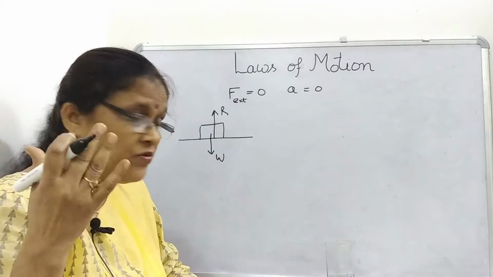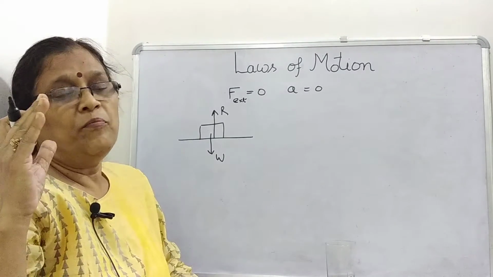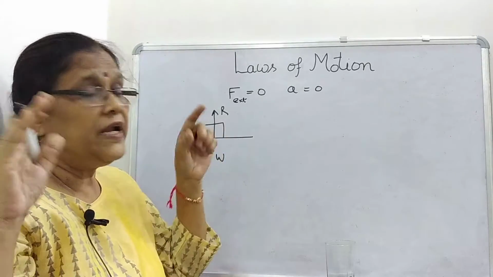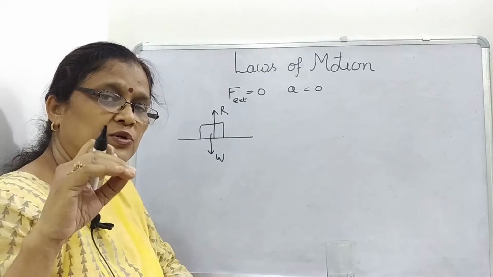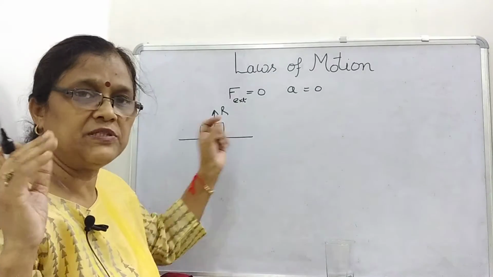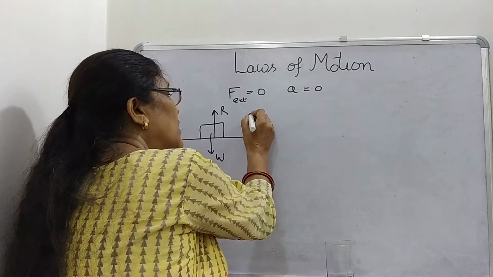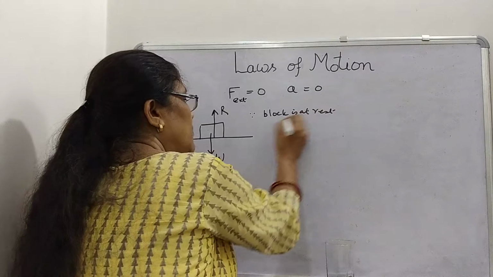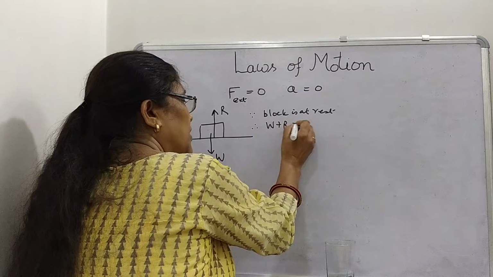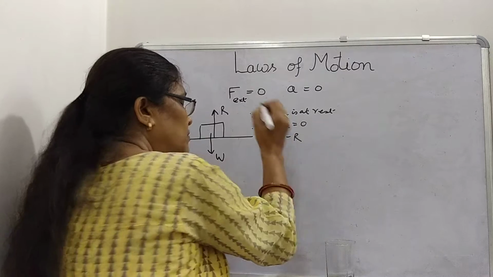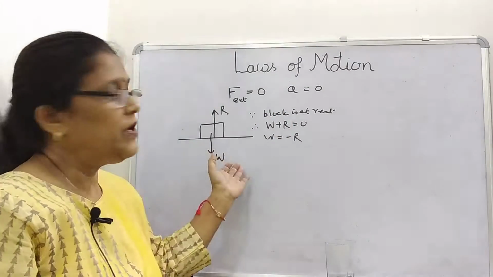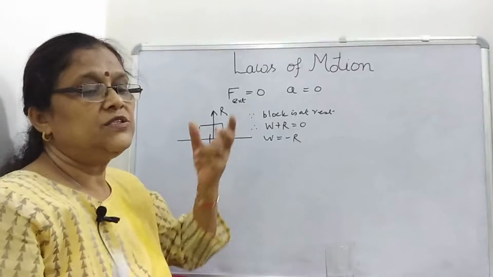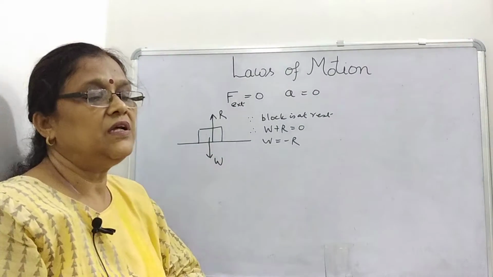What is true is that you have to say the block is at rest. It is seen here. Therefore, the net external force on it is 0. How many external forces? These, R plus W. So what will you write? Since the block is at rest, we can write that W plus R equals 0, or W equals minus R. That is, its weight is equal and opposite to the normal reaction. Hence, we can apply Newton's first law in this way.